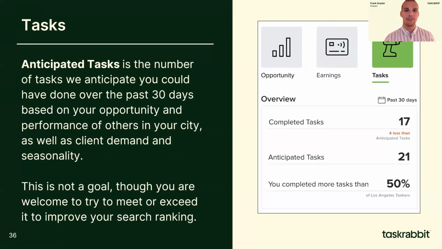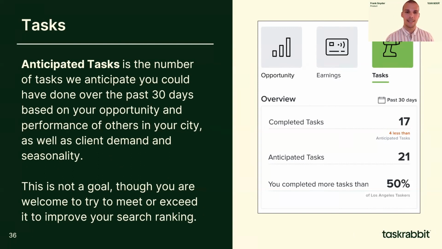Anticipated tasks is the number of tasks we anticipate you could have done over the past 30 days based on your opportunity and performance of others in your city. Some of you may be wondering whether the size of an individual task, let's say one 5-hour task, versus the amount of tasks, such as 5 one-hour tasks, plays a role here, and it doesn't really.